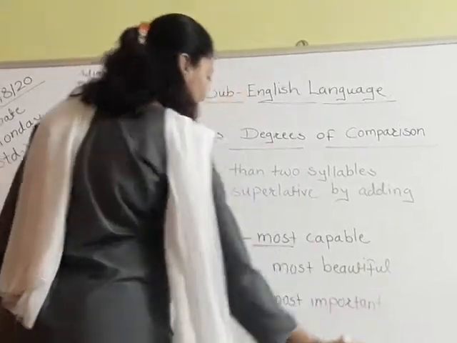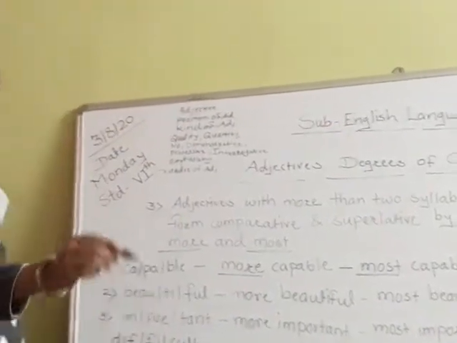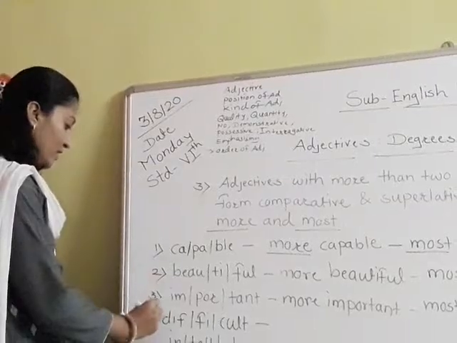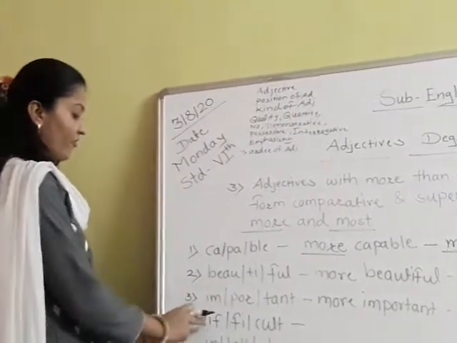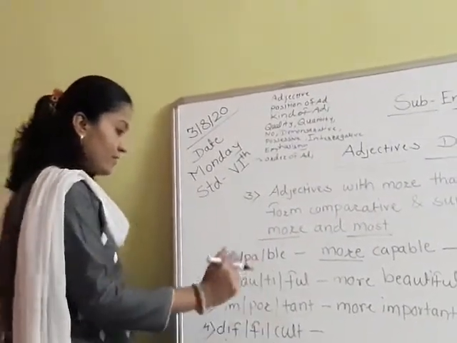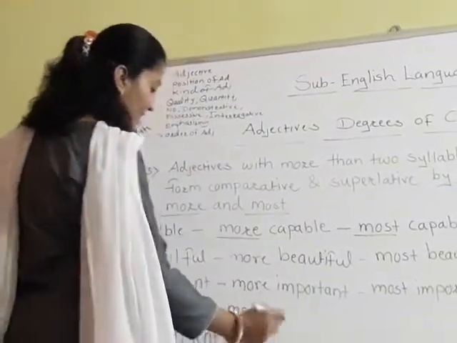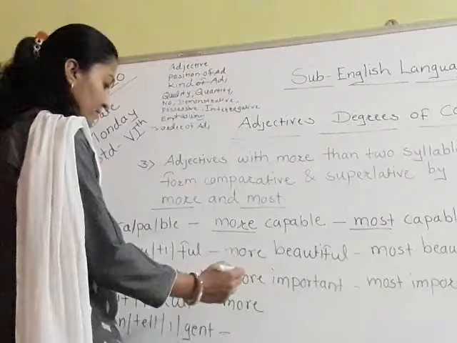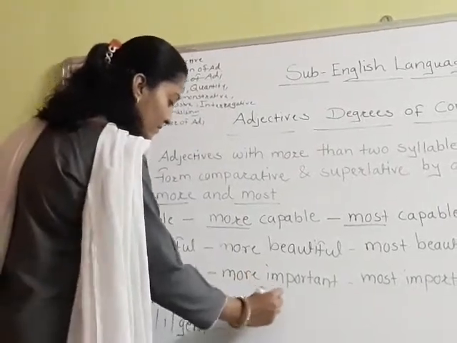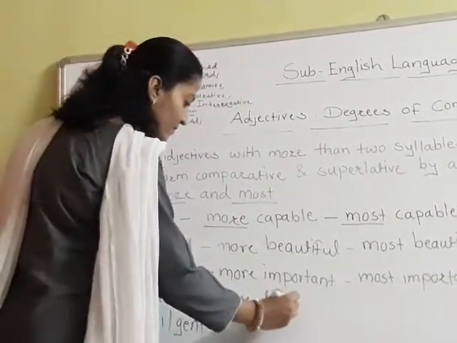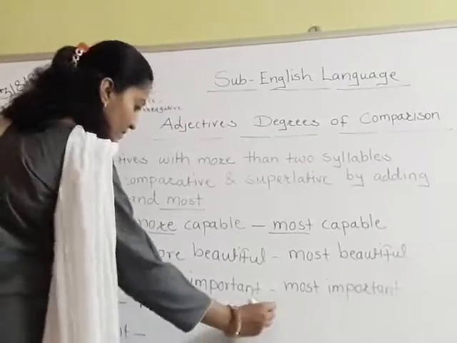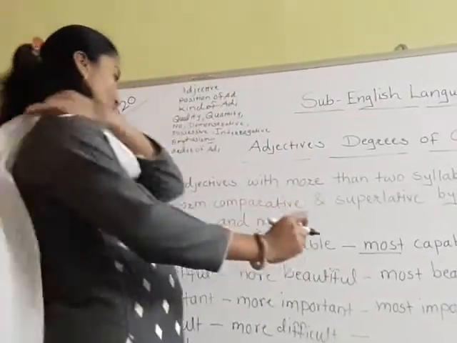Like this. Then difficult. The fourth word is difficult. Difficult. More difficult. That we use in comparative. And most difficult.